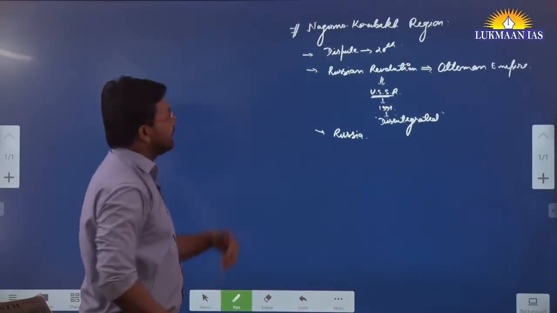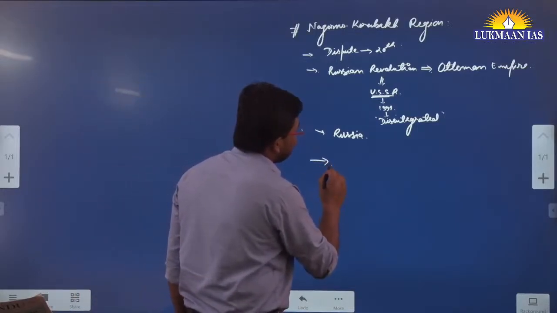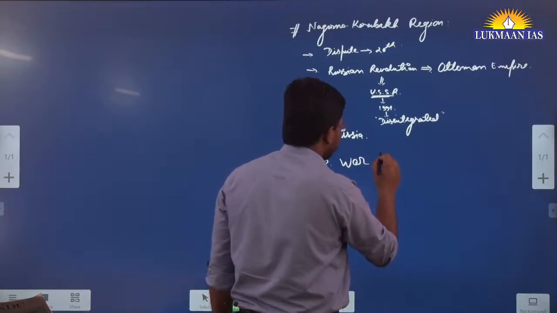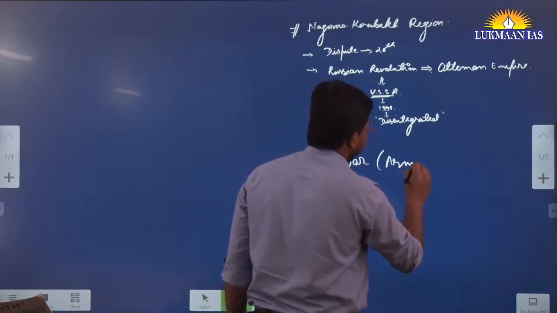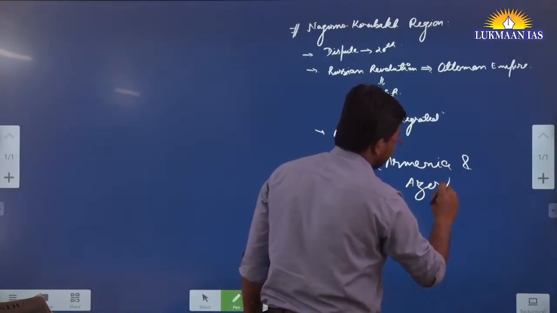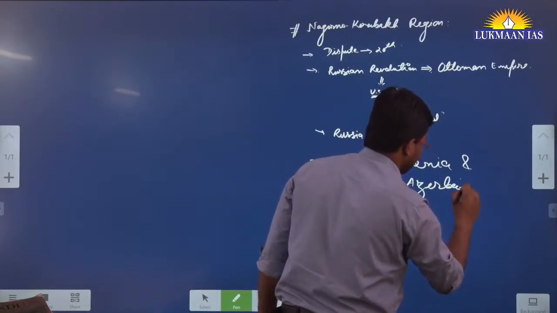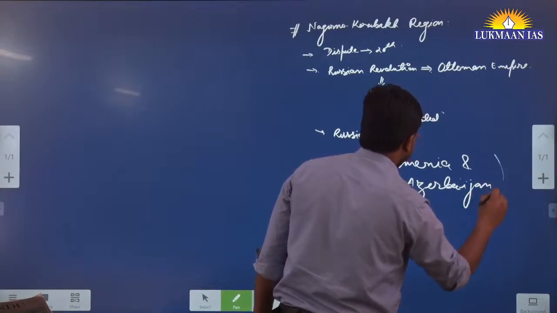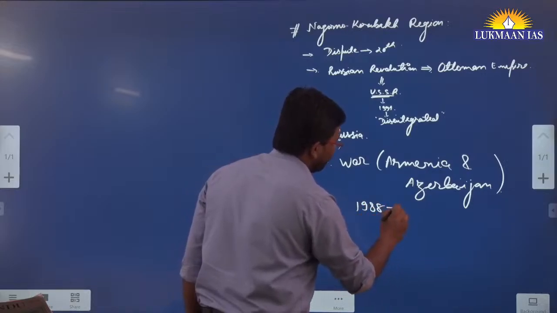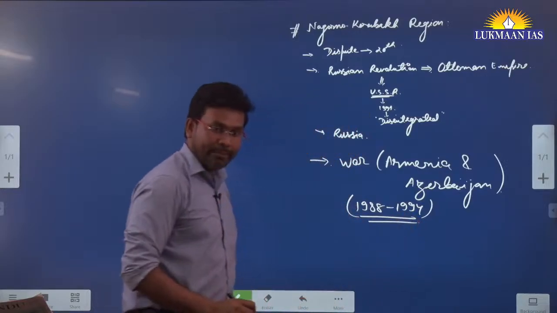This conflict is there between these countries, and there has been a war between Armenia and Azerbaijan. That war happened between 1988 and 1994.